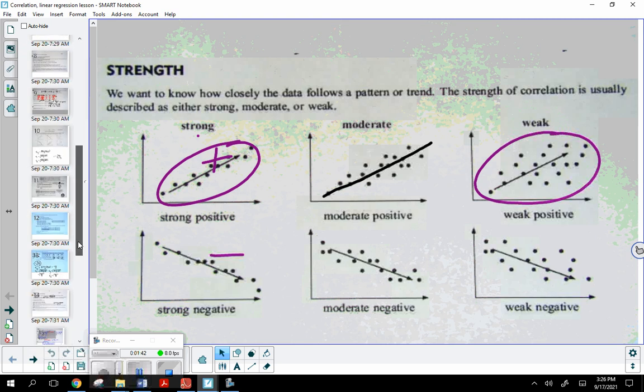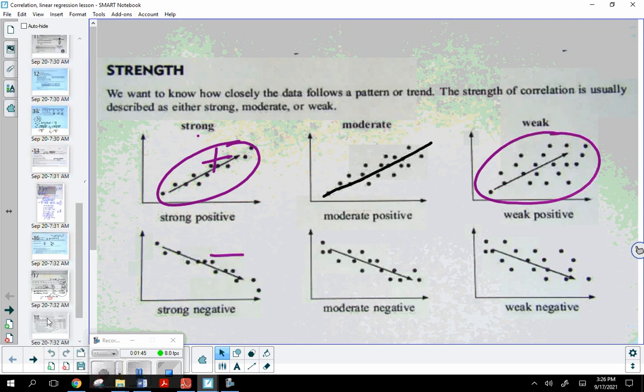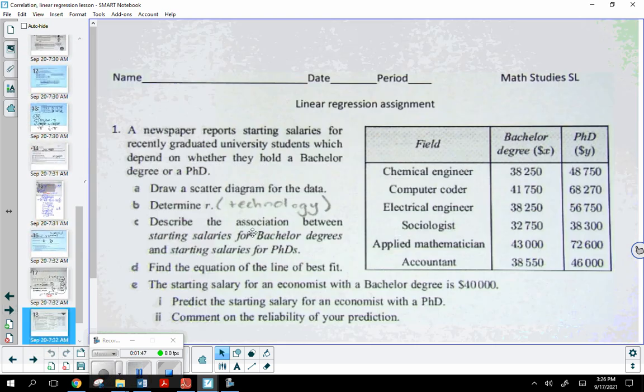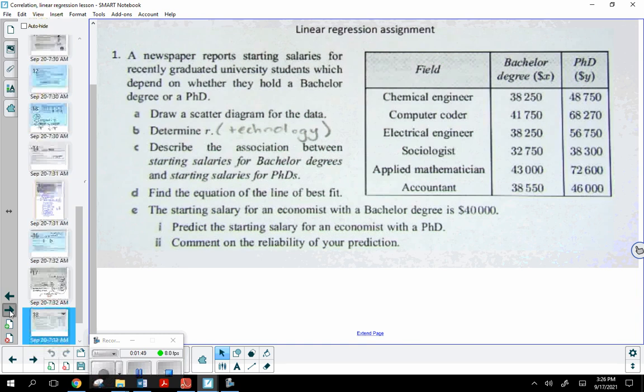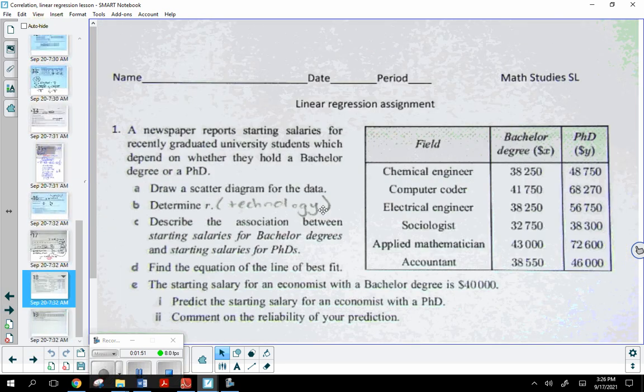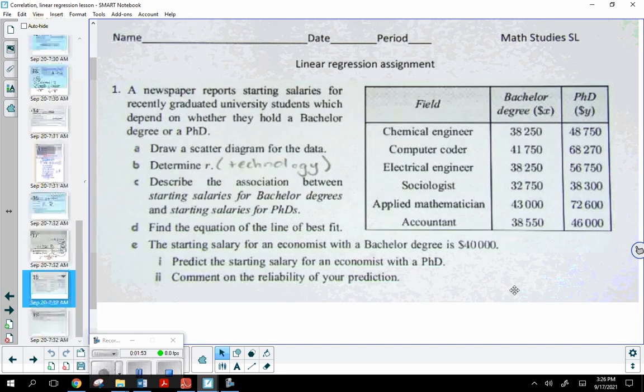So the linear regression assignment is due today. Okay, so there's the notes, and then here are the two questions. All right. Were there any of these that we wanted to go ahead and take a look at? 1D. Okay, so find the equation of the line of best fit.